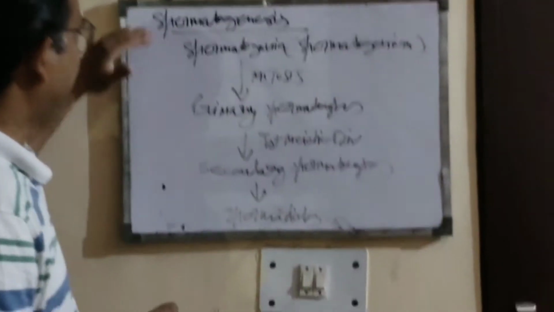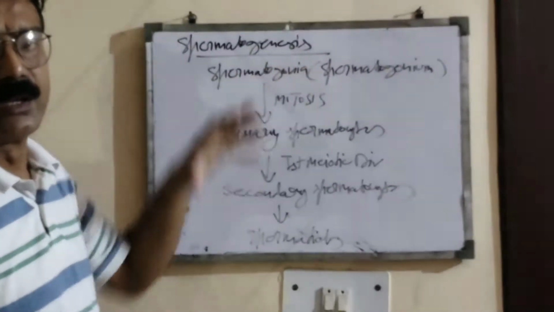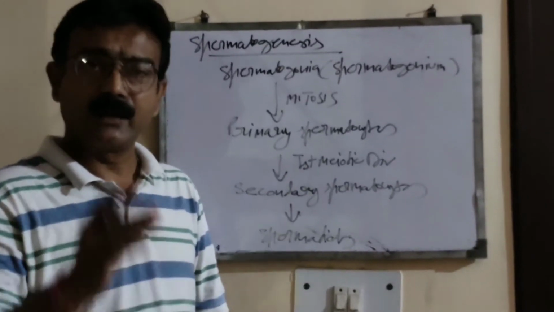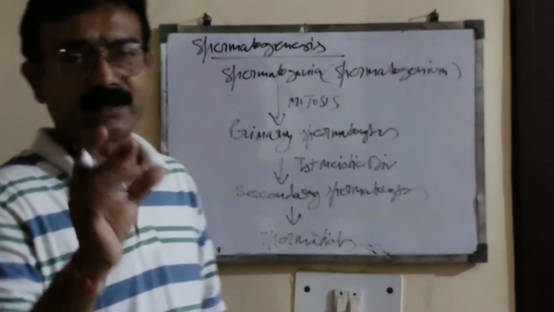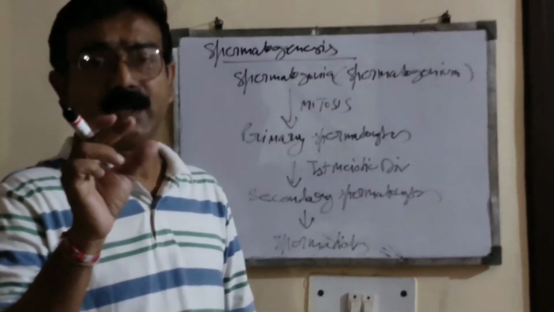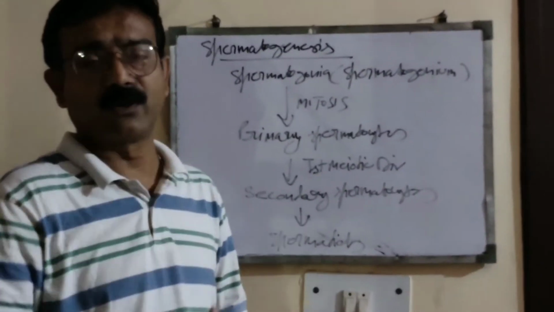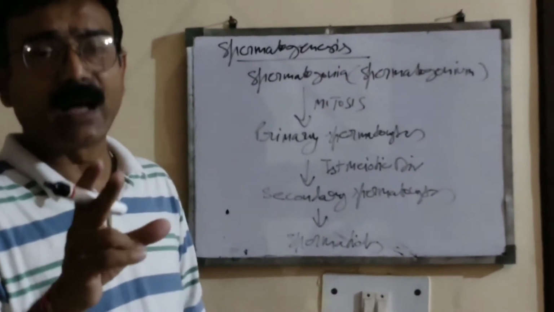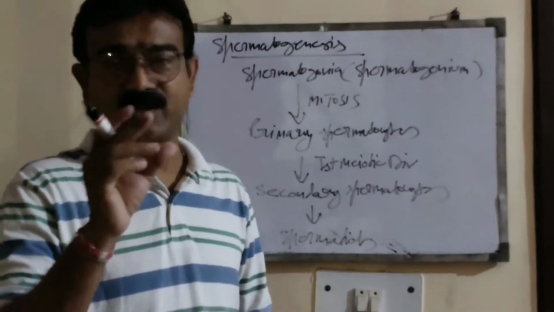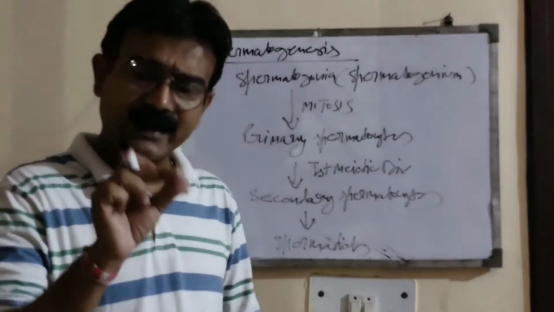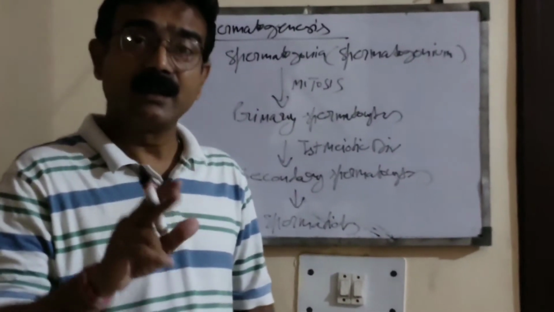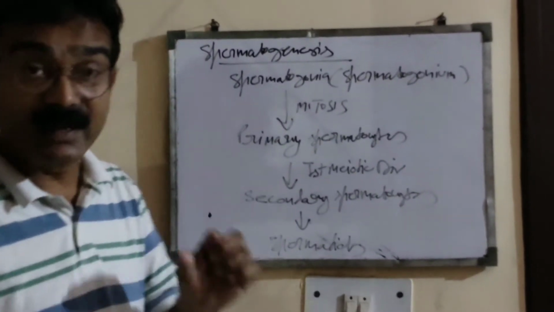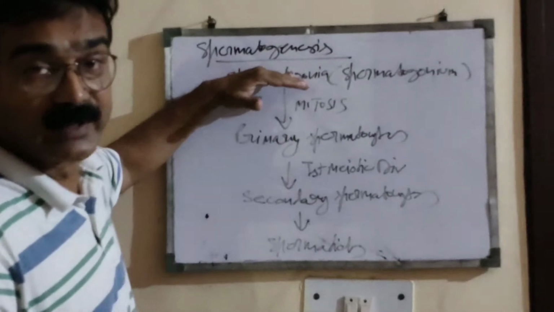This is a layout of the process of spermatogenesis. In my previous video, I explained the structure of testes, and you know that inside the testes there are hundreds of, means there are so many, testicular chambers, and inside the testicular chamber there are highly coiled seminiferous tubules, and inside the seminiferous tubule there is the presence of male germ cells, and these male germ cells are spermatogonia.